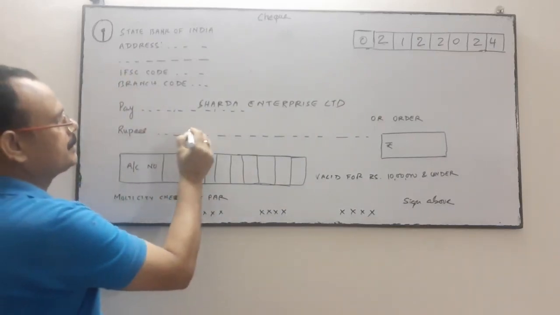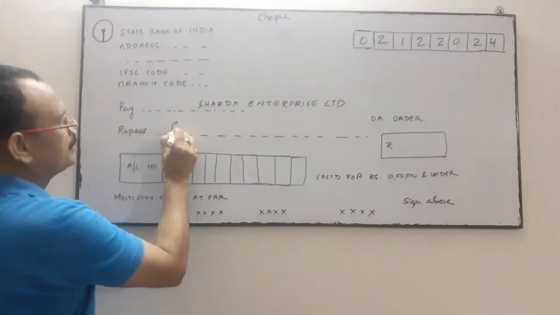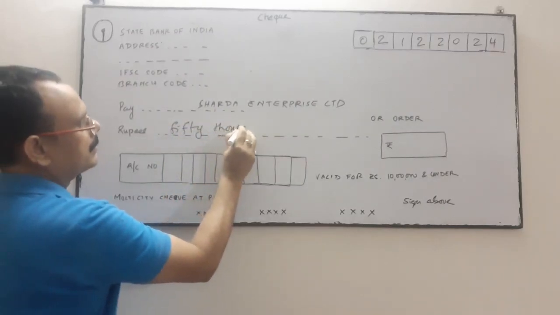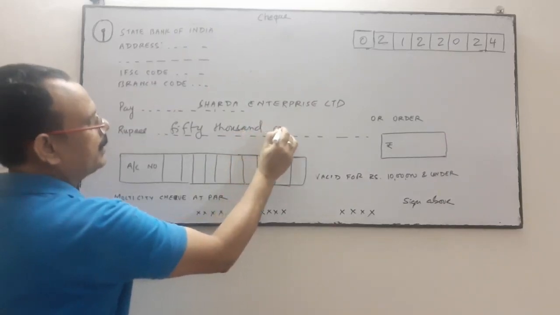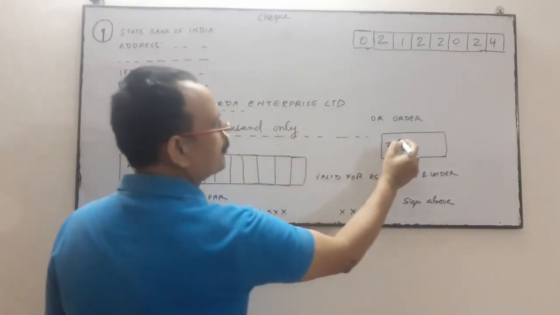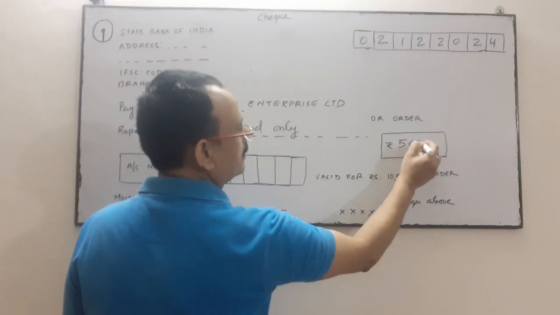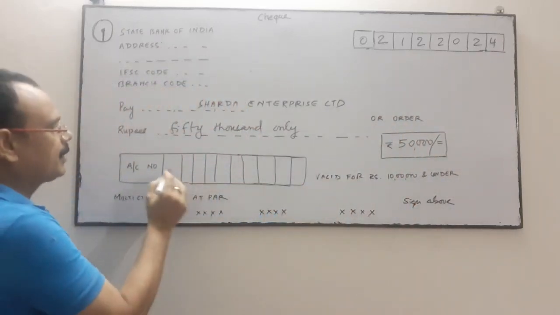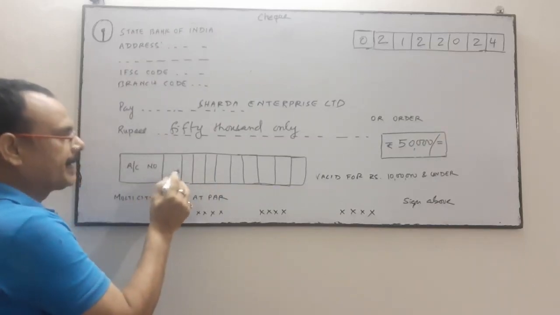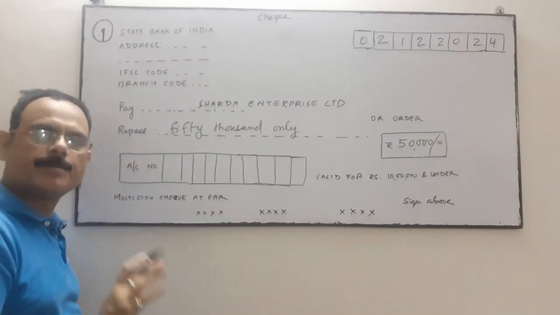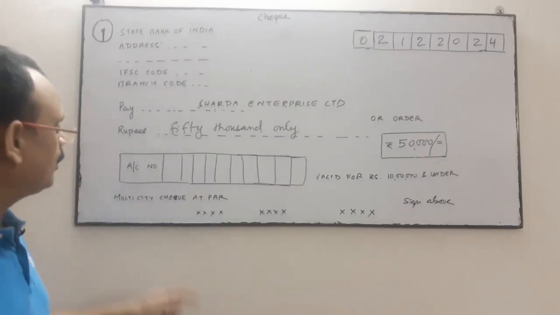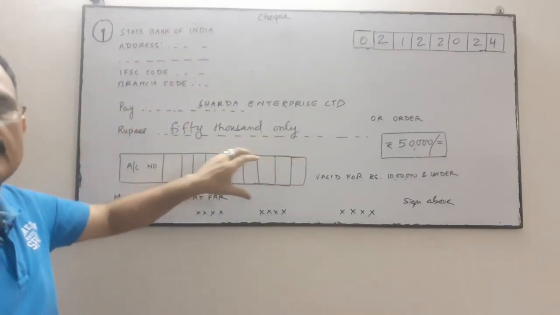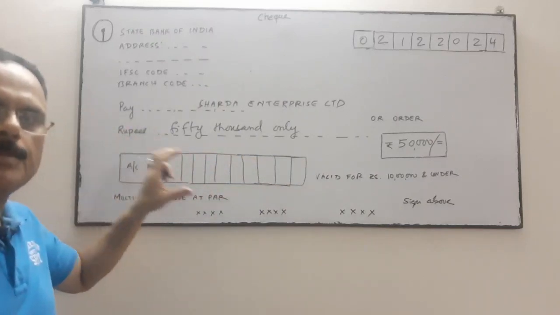Rupees, suppose it is 50,000. So here you have to write 50,000 only. The account number, your account number, is already printed in the check. It is already printed in the multi-city check. Your customer's account number is already printed, it comes in the printed mode.